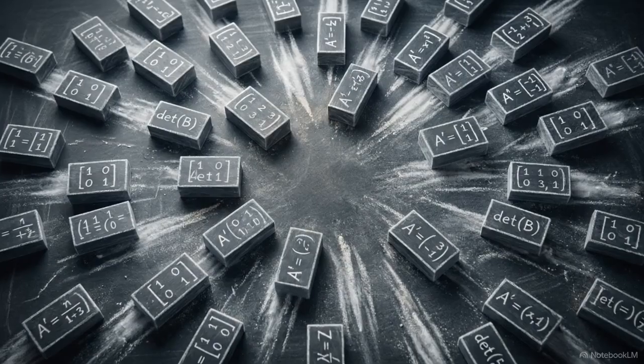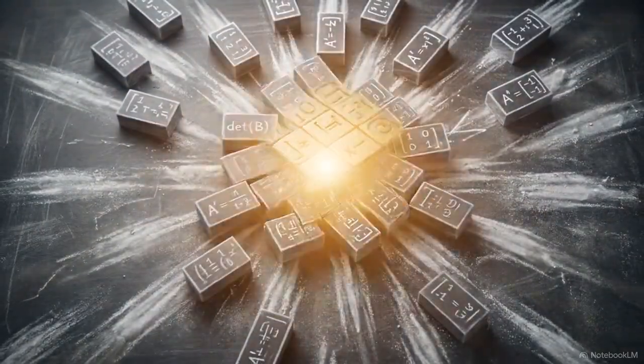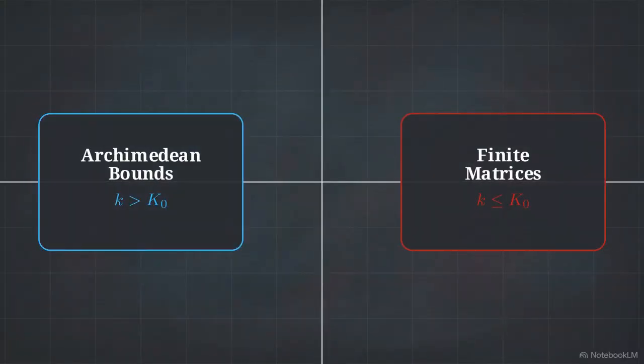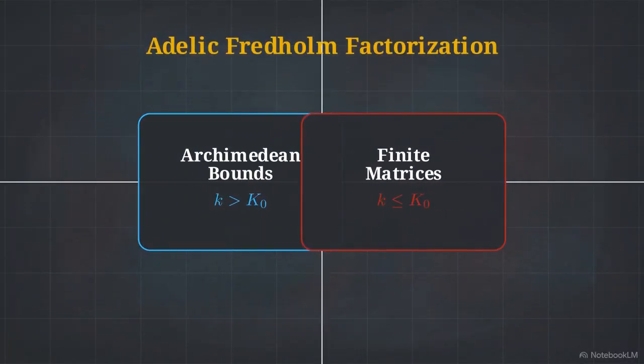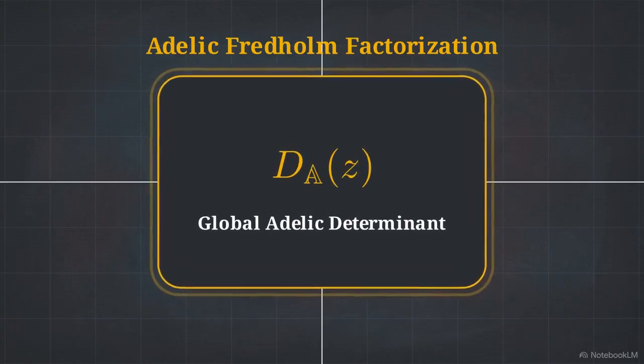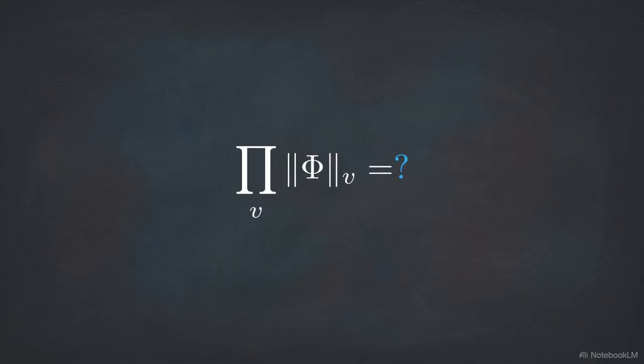The final step is to merge the Archimedean exclusions and the finite stability into a unified global resolution. We achieve this through Adelic Fredholm factorization. This process synthesizes the local estimates into a single global Adelic determinant. This factorization ensures that local cores of unit content pass continuously into the completed operator, maintaining uniform trace ceilings across the entire system. The universal product formula acts as the final arbiter.